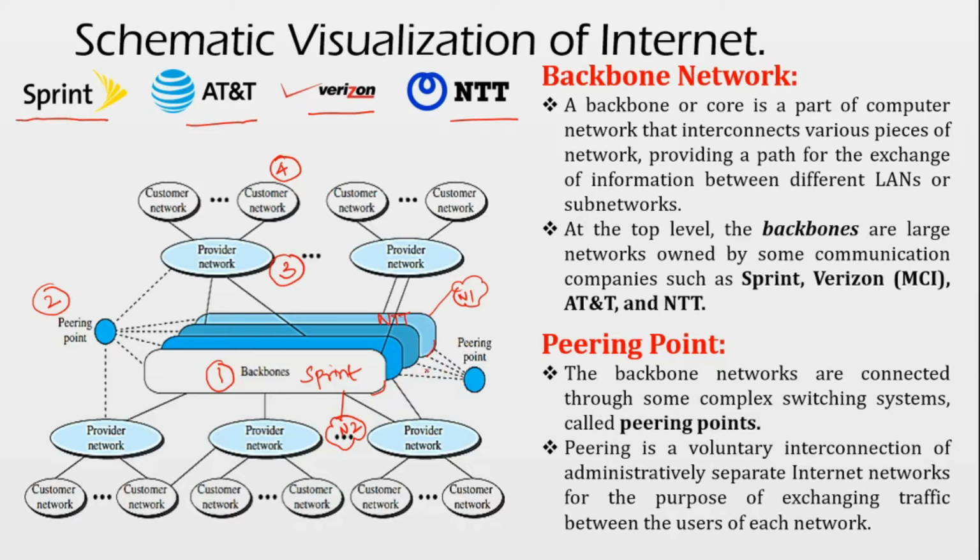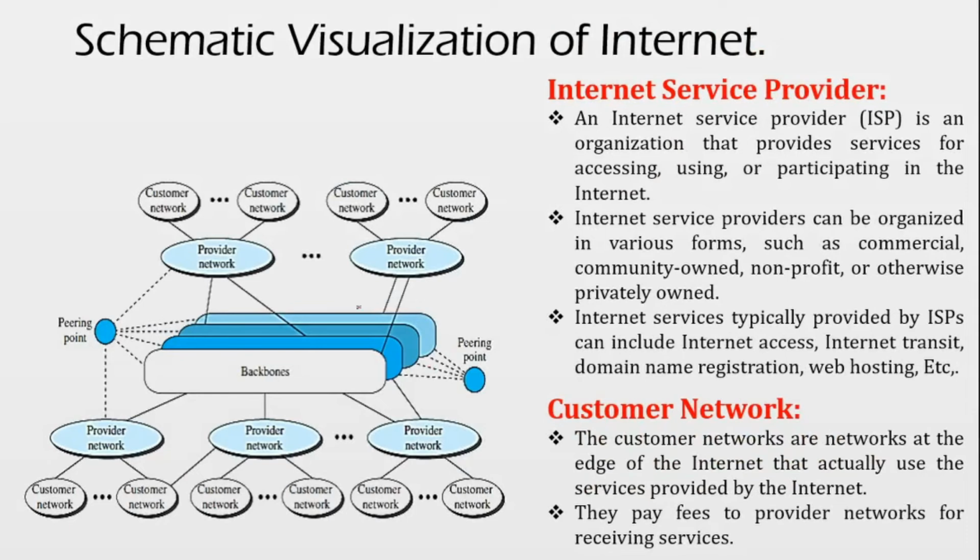Coming to the third layer, the third one is what we call internet service providers, or ISPs in short. They are an organization that provides services for accessing, using or participating in the internet. Internet service providers can be organized in various forms, such as commercial ISPs, community owned, non-profit, or privately owned.